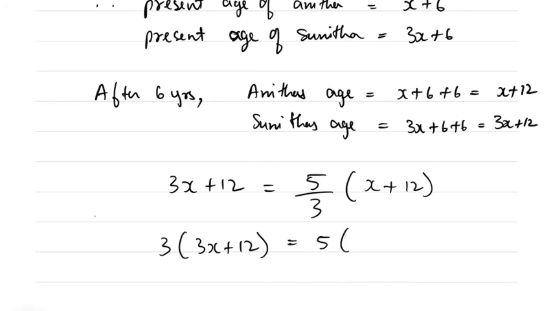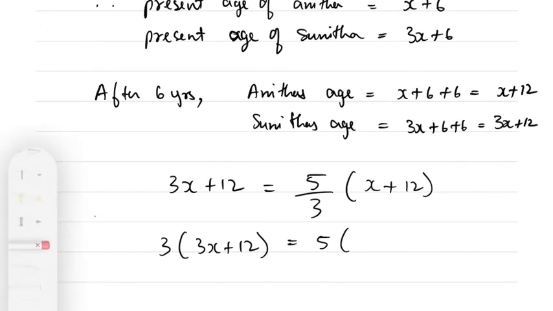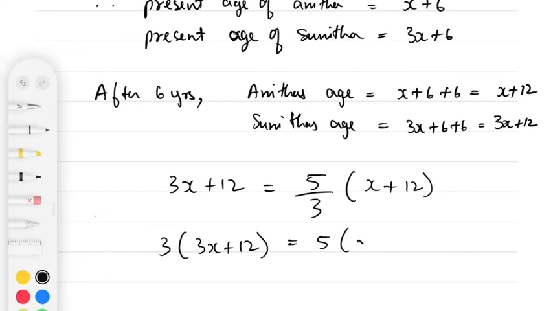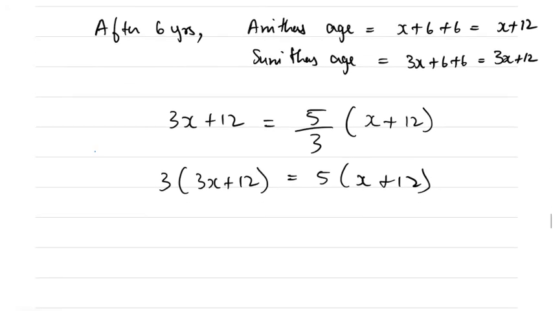So 3 into 3x plus 12 is equal to 5 into x plus 12. 3 3s are 9, 9x plus 3 into 12, 36; 5x, 5 into 12 will be 60.